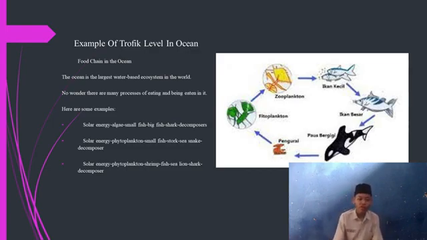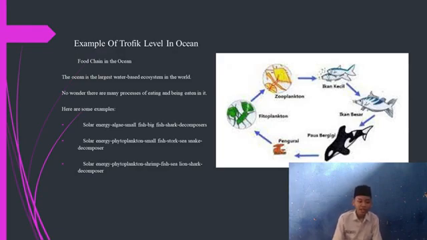There are two types. Example of trophic level in the ocean. Food chains in the ocean. Energy, algae, small fish, fish, decomposers. Second, solar energy, phytoplankton, small fish, sea snake, decomposer.